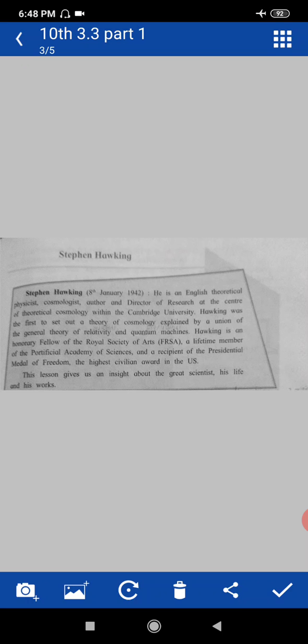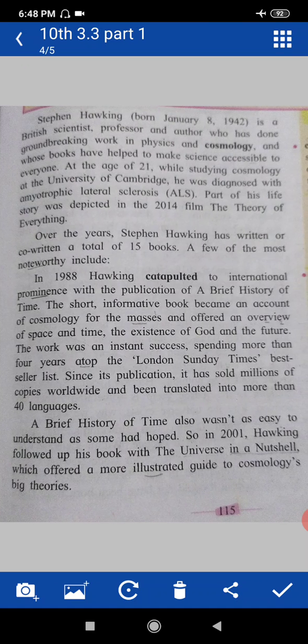Now let's see about the text. This lesson gives us an insight about the great scientist, his life and his works. Now what is given here in the text? There is information about the great scientist Stephen Hawking, about his life and his important works. Now let's see the text in detail.